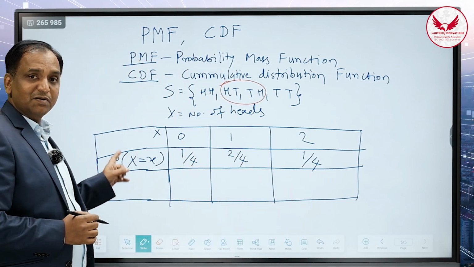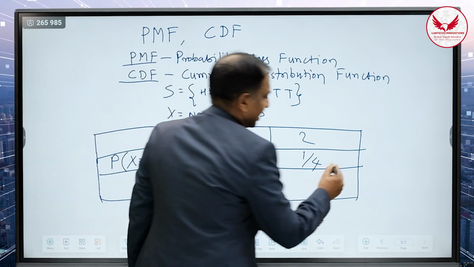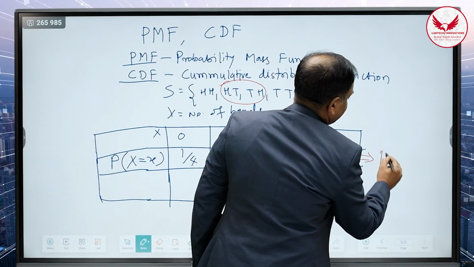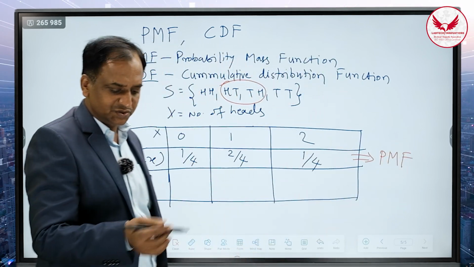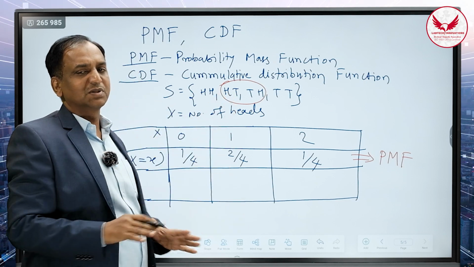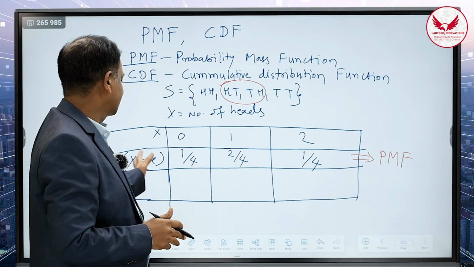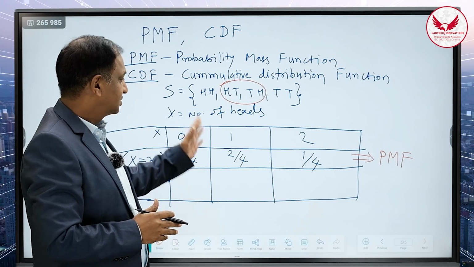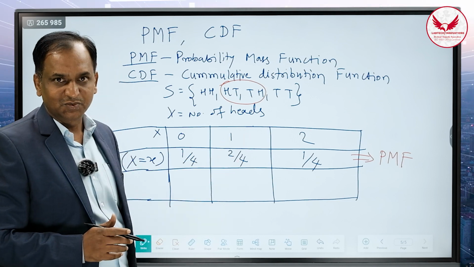और जो probability of x is equal to this particular outcome is there, so this is called as the probability mass function. Basically, probability mass function is used in civil engineering also. When you put the slab on a particular building, the load at the particular point is called as the probability mass function. उस outcome का probabilities कितना है, उसको हम probability mass function बोलते हैं.